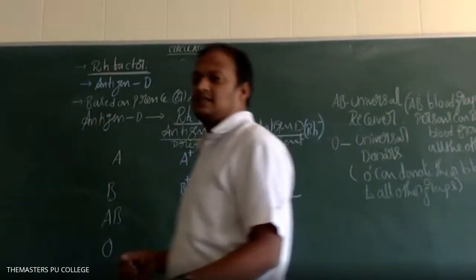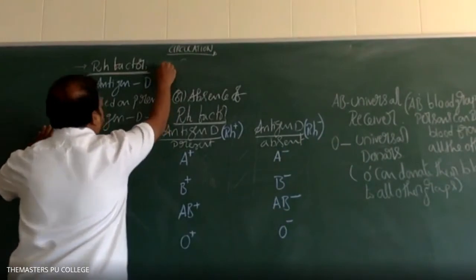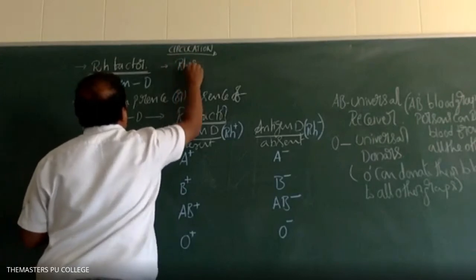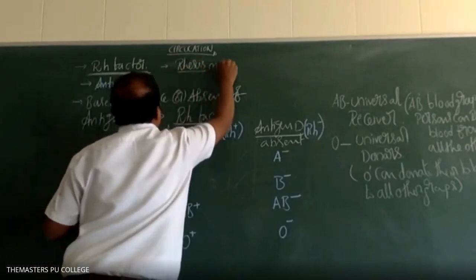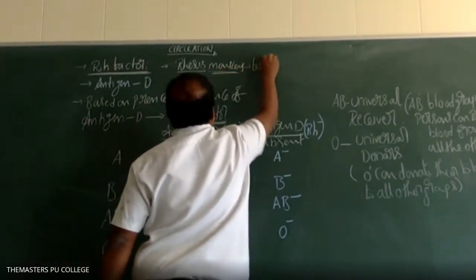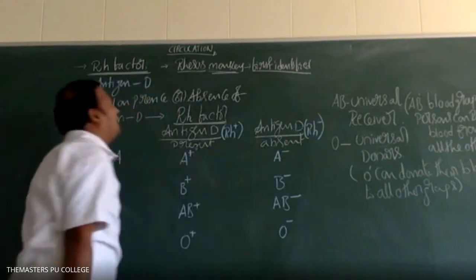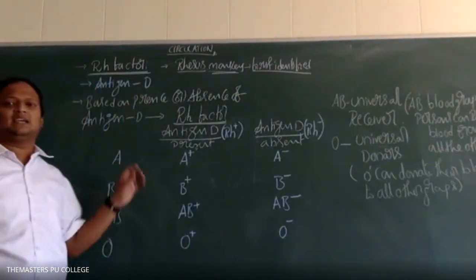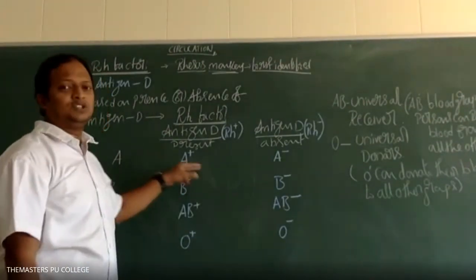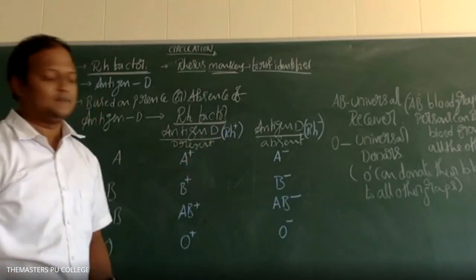Is it clear, students? So this is called RH factor, antigen D. First, why is it called RH? RH means it was first identified in a rhesus monkey. The RH factor, antigen D, was first identified in the rhesus monkey, so it is named RH. So A positive means RH factor is present, means antigen D is present. A negative means antigen D is absent. Is it clear until this?